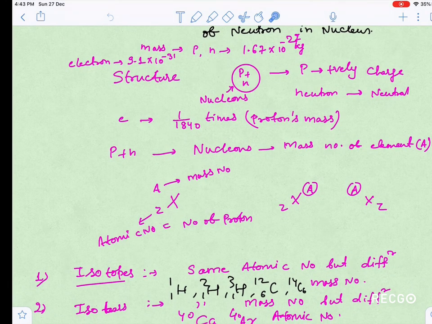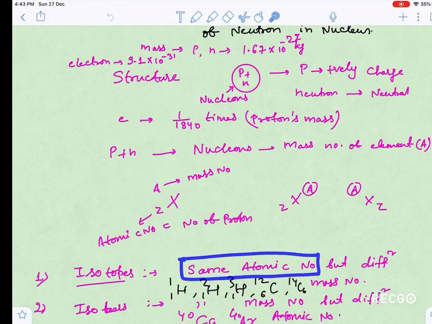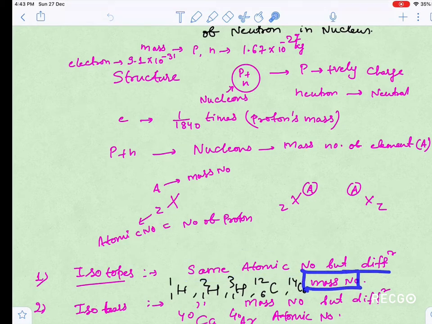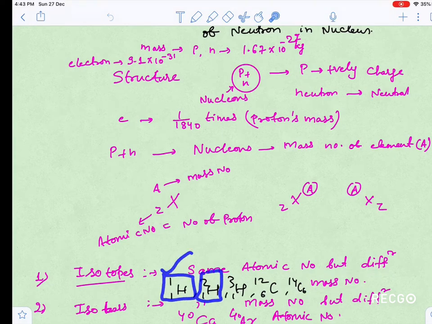Now guys, we have some definitions like isotopes. You have already read these things in chemistry. Isotopes are those where atomic number is the same but they have different mass numbers. Like hydrogen H 1 1, protium, deuterium and tritium. Here it is 1 and 1, that means atomic number Z is 1.